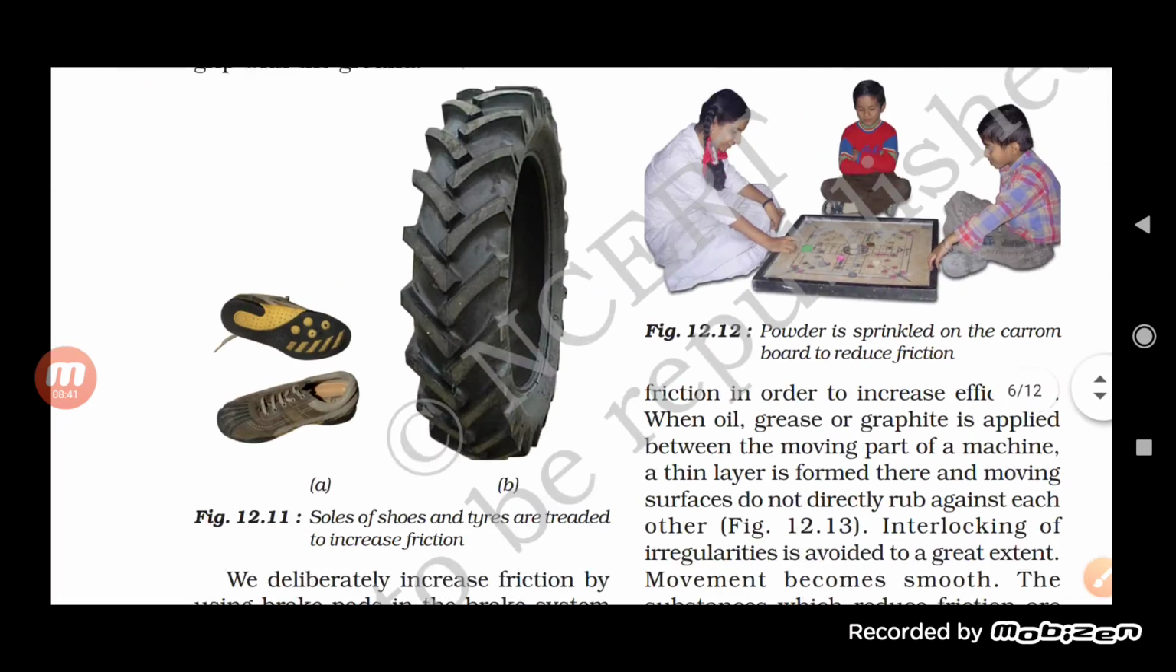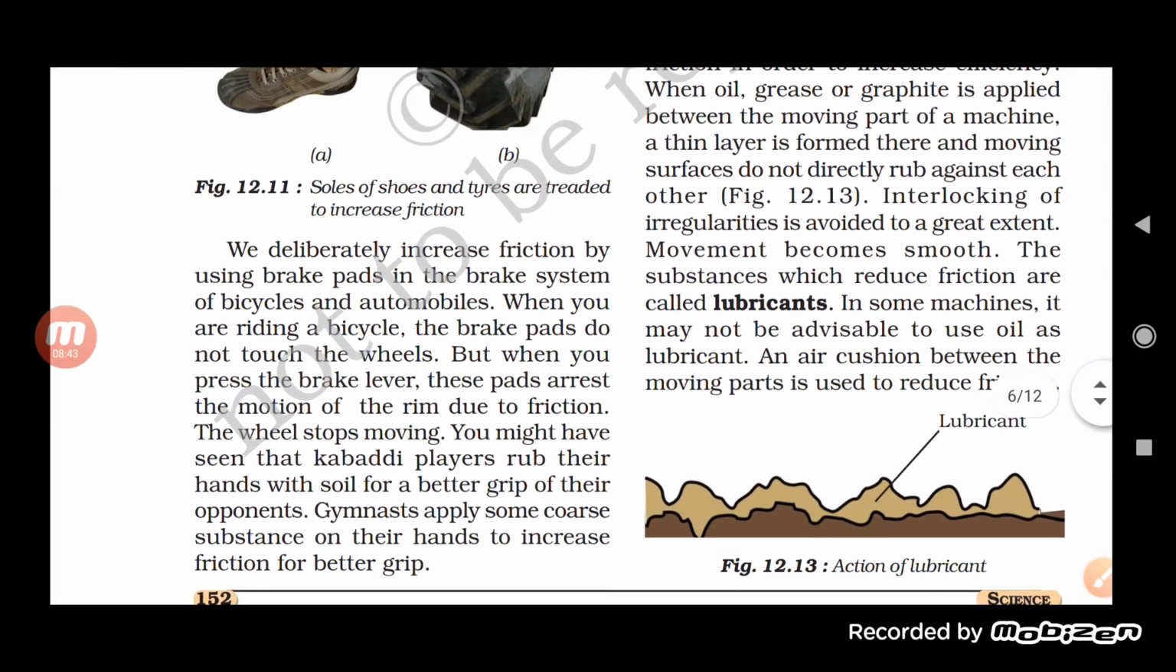Now see here, we deliberately increase friction by using brake pads in the brake system of bicycles and automobiles. When you are riding a bicycle, the brake pads do not touch the rim. But when you press the brake lever, these pads arrest the motion of the rim due to friction, and the wheels stop moving. So this is how brakes help our vehicle to stop.